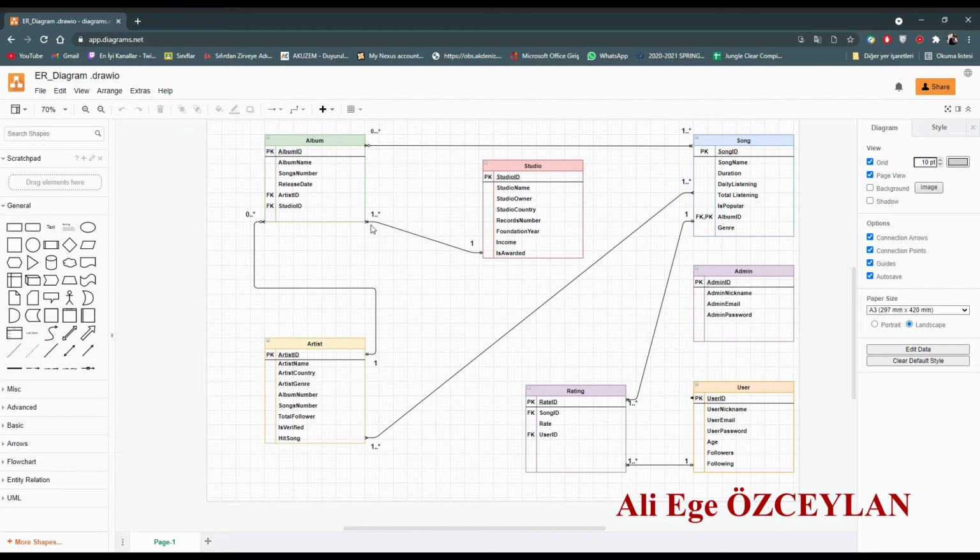An album has to be made by one studio, but one studio can make many different albums, so it's a one-to-many relationship. Albums and songs: a song can be a single or EP, so it doesn't need to be in an album, so it's zero to many. What's many? Two or three albums can have the same song in them.